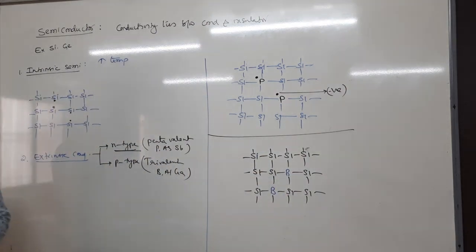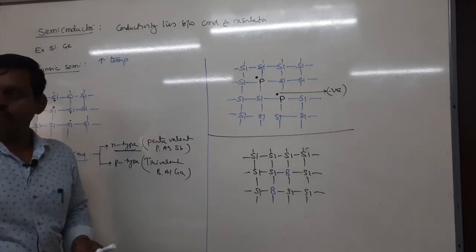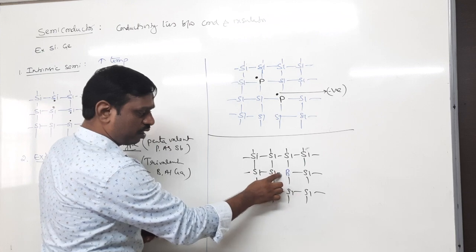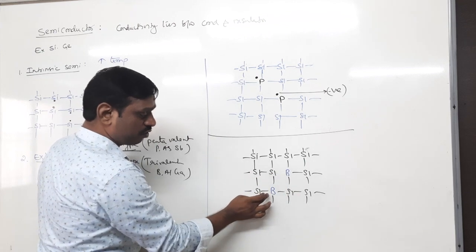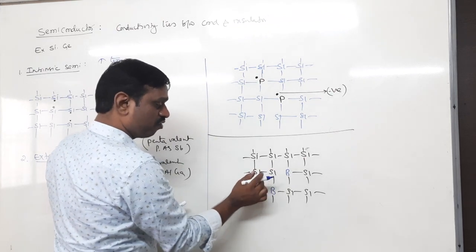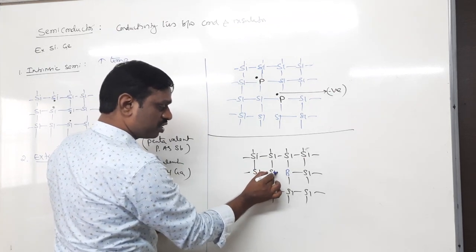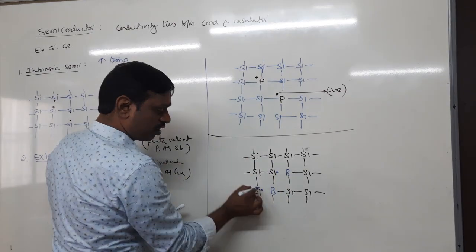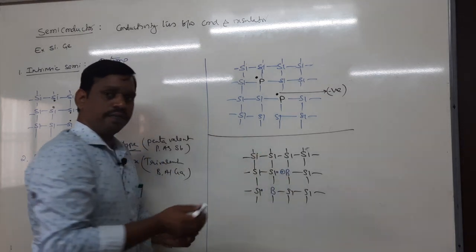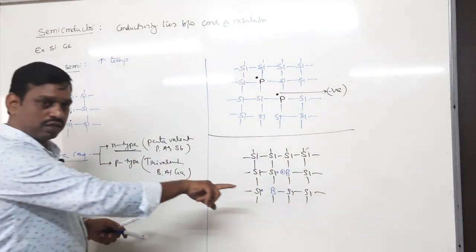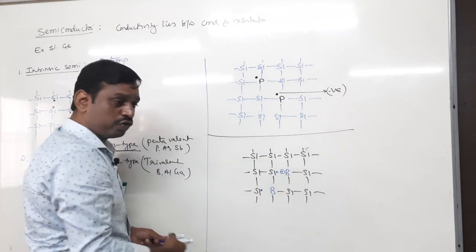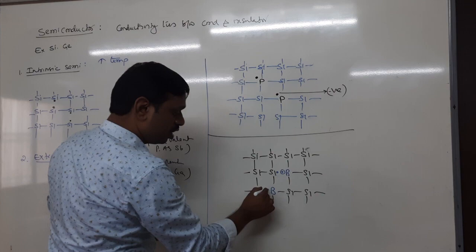Boron is trivalent and can form only 3 bonds because it has 3 valence electrons. Therefore, 1 bond will disappear, and this bond breaking creates a positive hole on each boron.